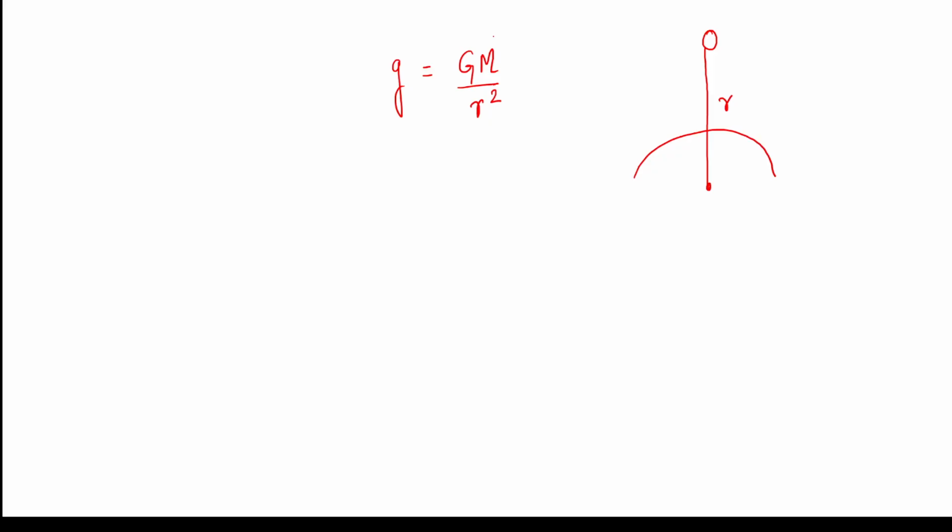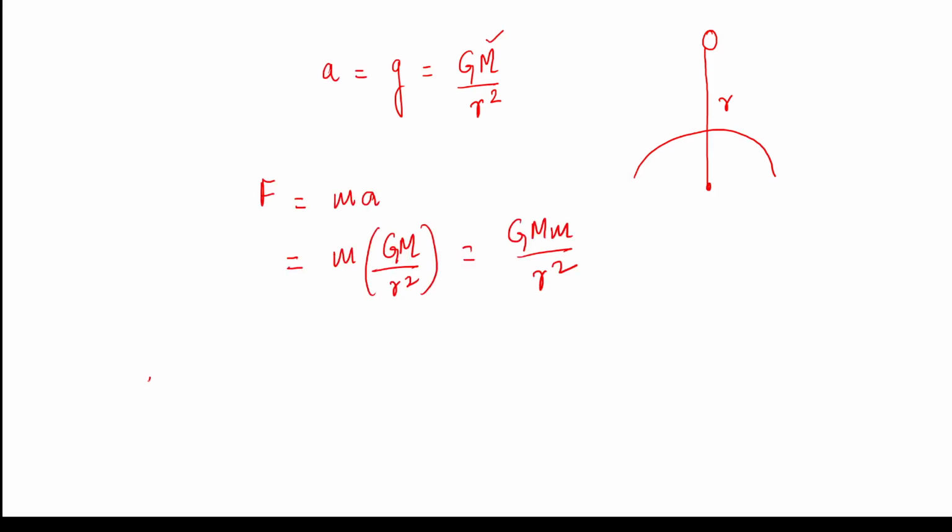If you calculate the force on the body, you can calculate it as M into acceleration, and the acceleration here is this. So you can just write M times GM over r squared. This is how Newton also calculated. This is GMm over r squared. It's the same thing.